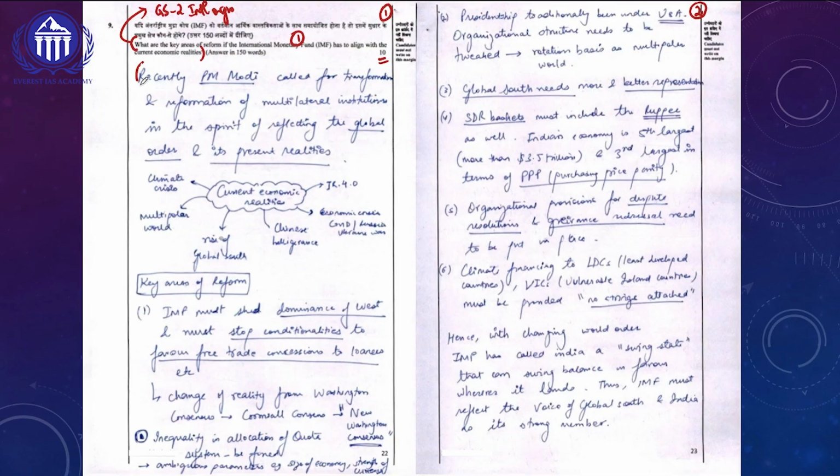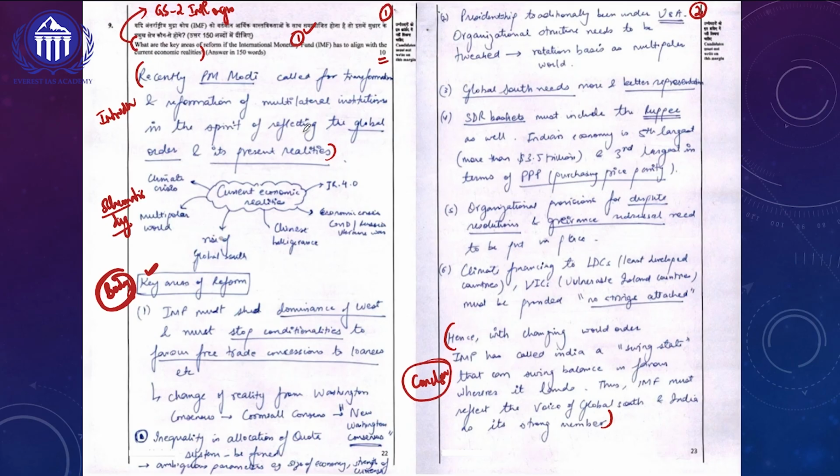There is a clear introduction which is visible, and it is written in a short and crisp manner of 3.5 lines, followed by a schematic diagram based approach. The schematic diagram is going to fetch him extra marks because this is a crucial value addition in answer writing technique. Followed by that, the body of the answer has been written in a subheading cum point-wise approach. Since there is only one component in the question, he has given that one subheading. Followed by a conclusion which he has written in a bit lengthier manner. I would advise my students to write the conclusion in a crisp 3 to 3.5 lines.